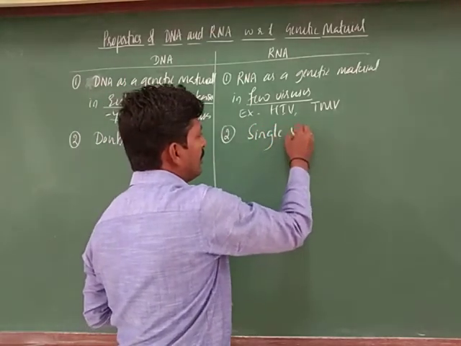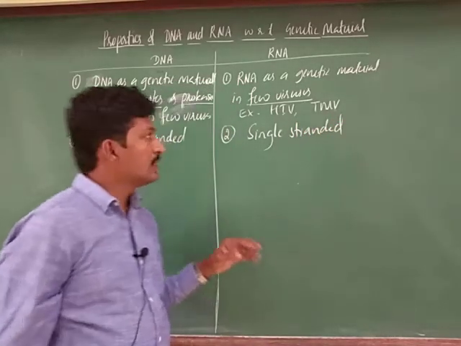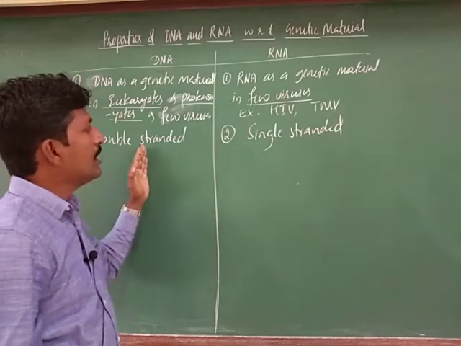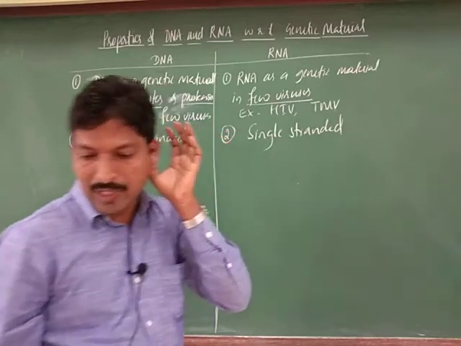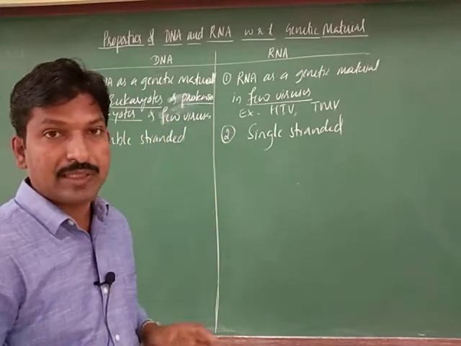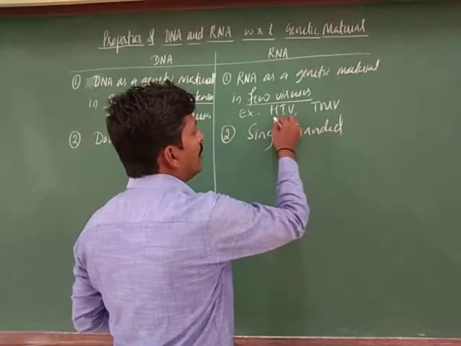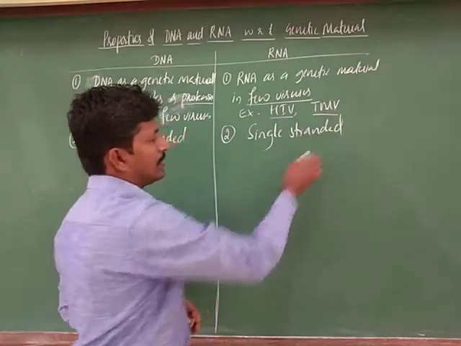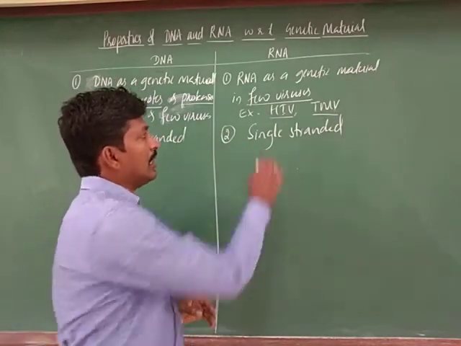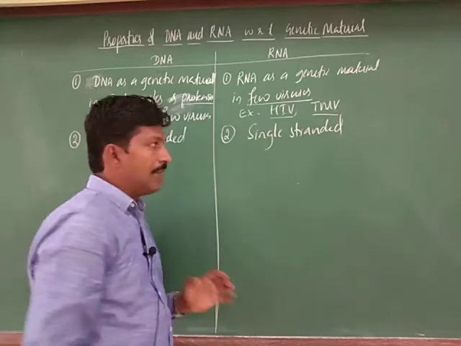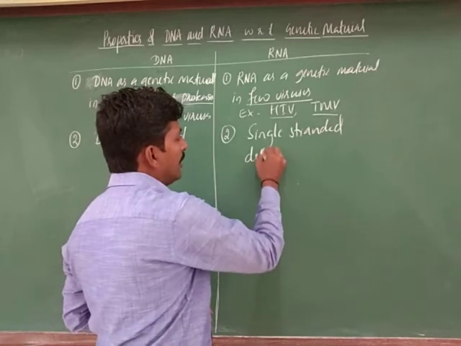Structurally, DNA is double stranded and RNA is single stranded. For example, HIV and TMV have single stranded RNA as genetic material. Sometimes it may be double stranded RNA also.